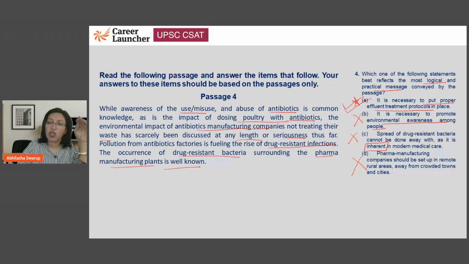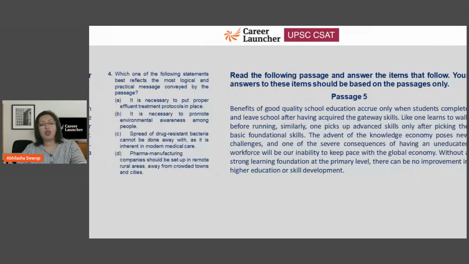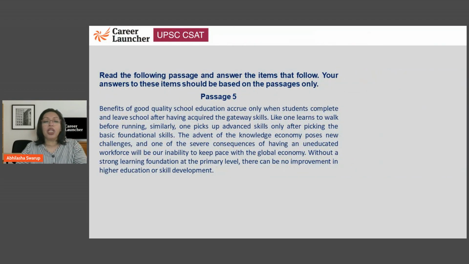Okay. All right. Let's go to the next one. Here's your next passage. Again, I'm going to give you a minute to read and then we will discuss.